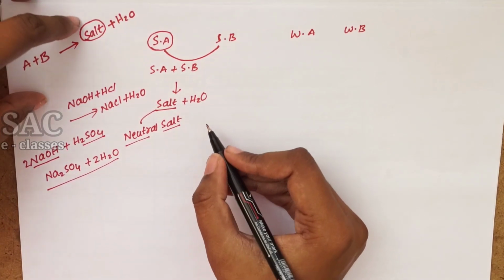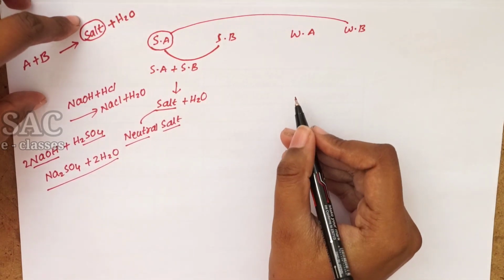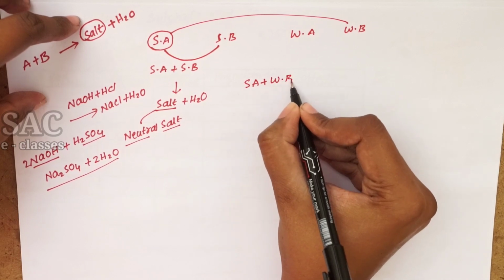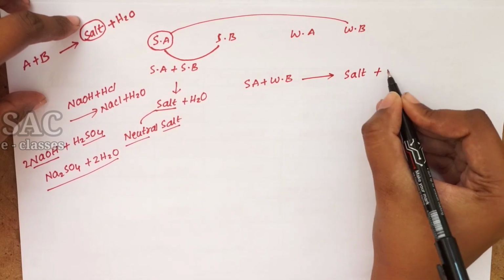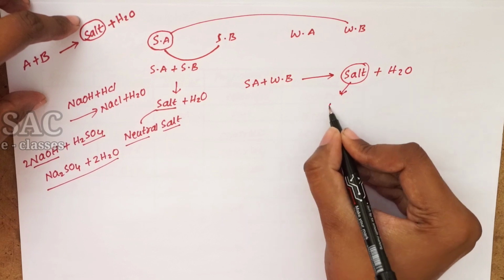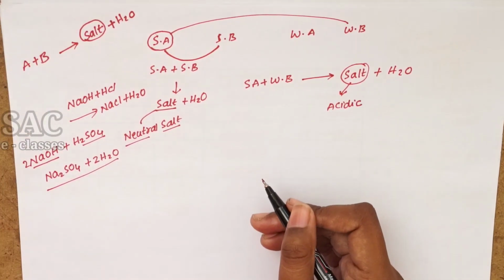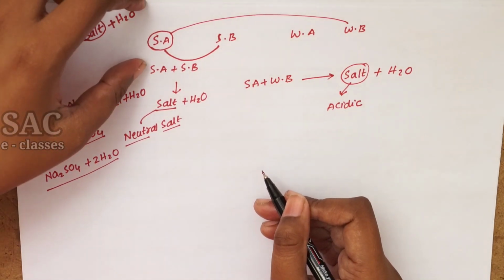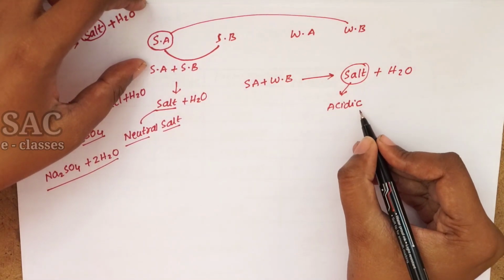Then what will happen whenever a strong acid is treated with a weak base? When a strong acid is combined with a weak base, it will give a salt plus water. But that salt is acidic in nature, so we call it an acidic salt. Whenever a strong acid is treated with a weak base, we will get the acidic salt.